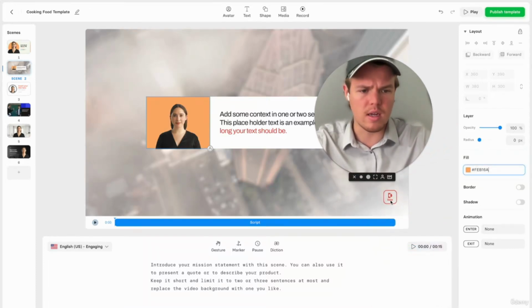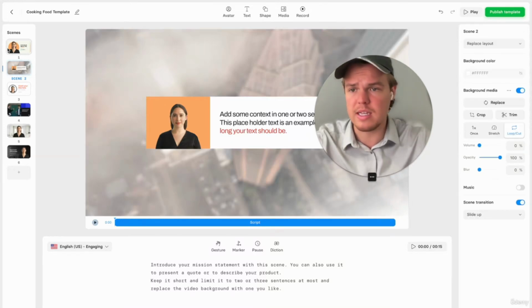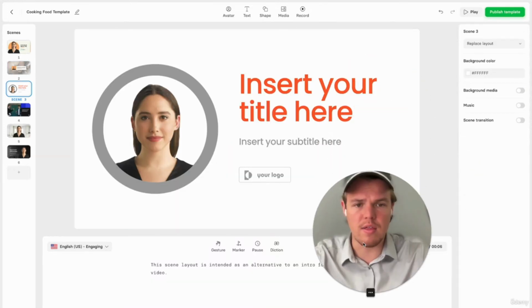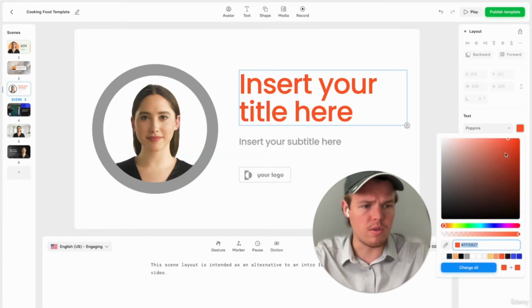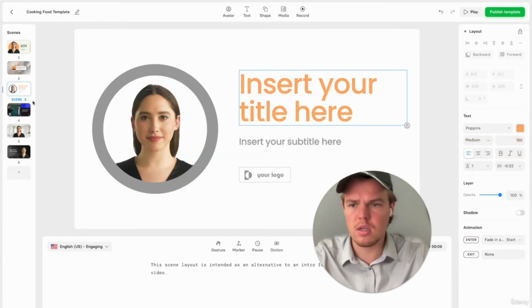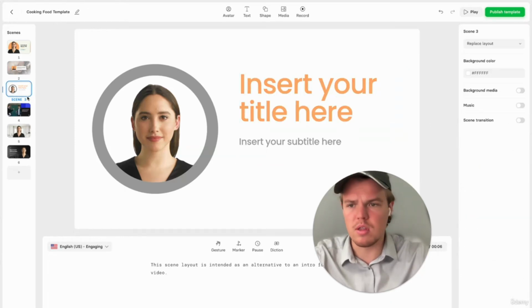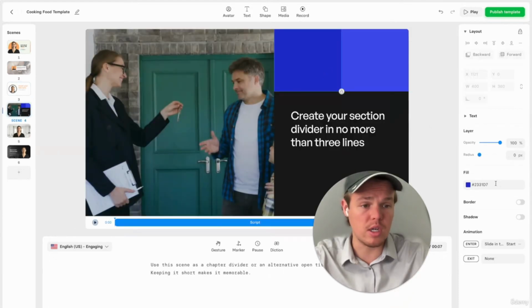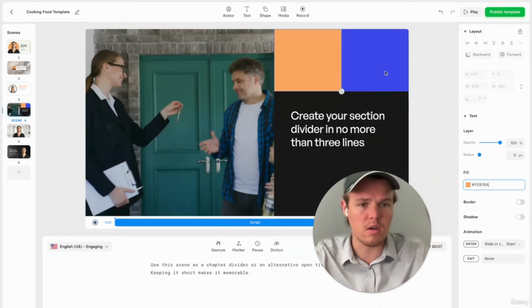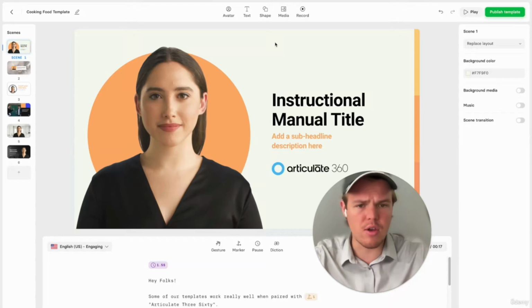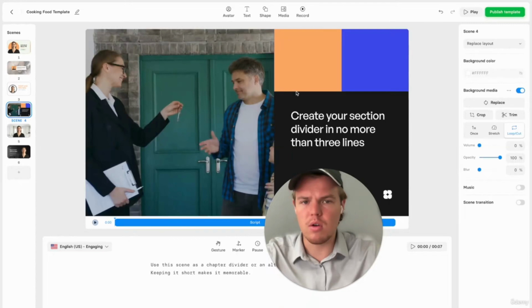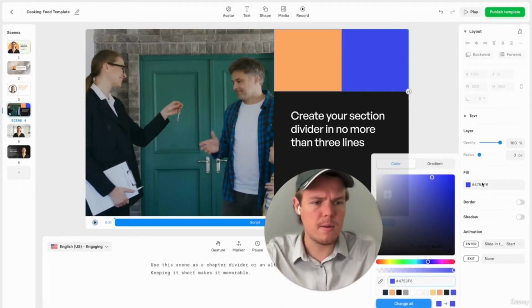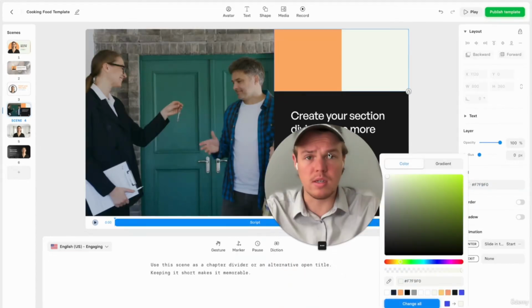From here, you can add a logo if you want to. I'm going to delete that. Come over here, and then we're going to change this orange to the color that we're looking for. Perfect. I'm going to remove this as we don't need that. And then we definitely want to change this, so we're going to change this right there. Then we'll grab our secondary color that was found here in the background, copy that, and bring that over here. I'm going to do this for the rest of the video.